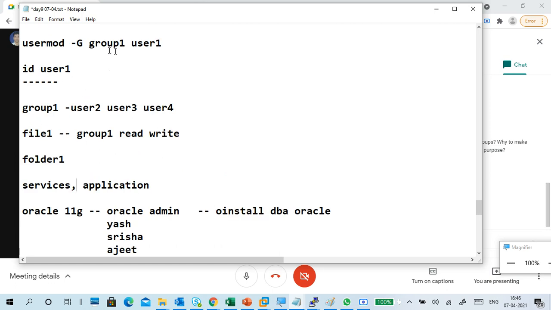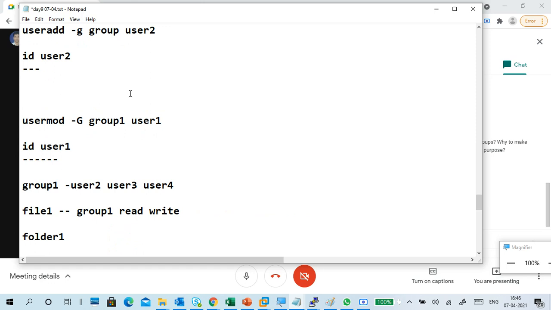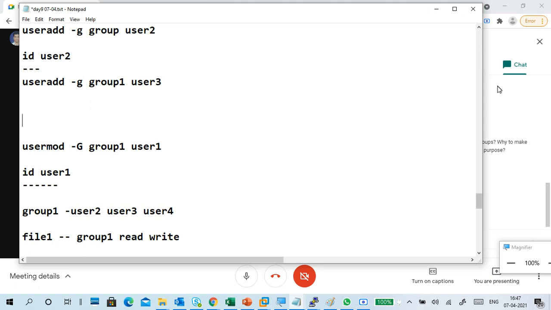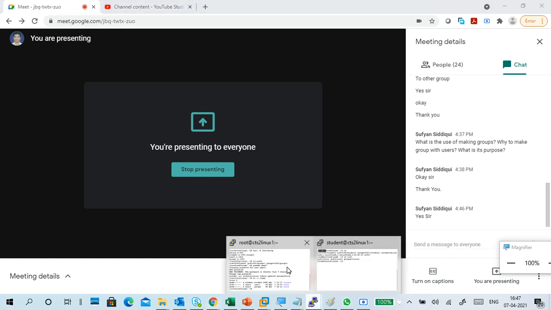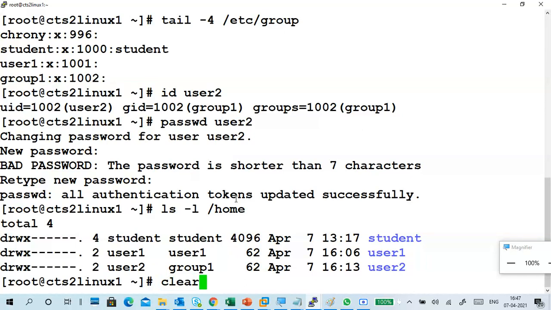Next, how to add a user to a group when the user already exists is done with usermod. Before you go into usermod, we'll go to the other one. I am going to create another user with useradd, username user3, but I want to put the same group, group 1 only. User3 will be created and user3's primary group is group 1 only. So that's the point.